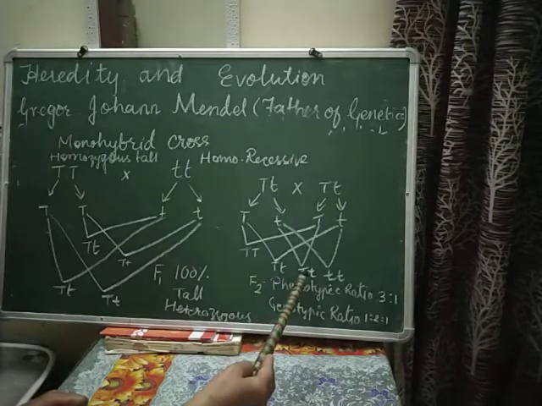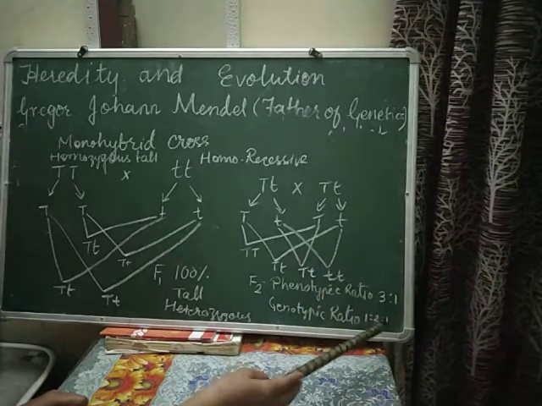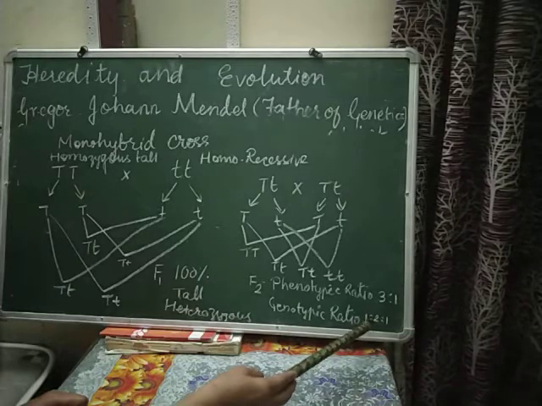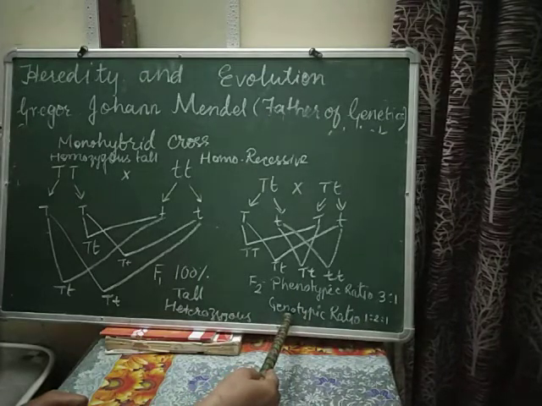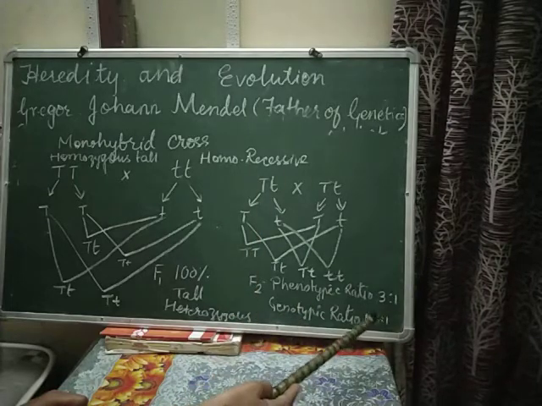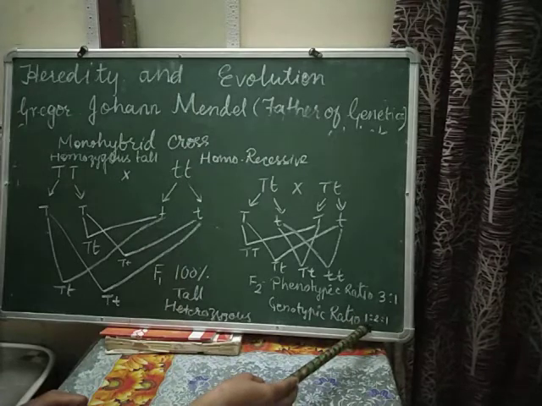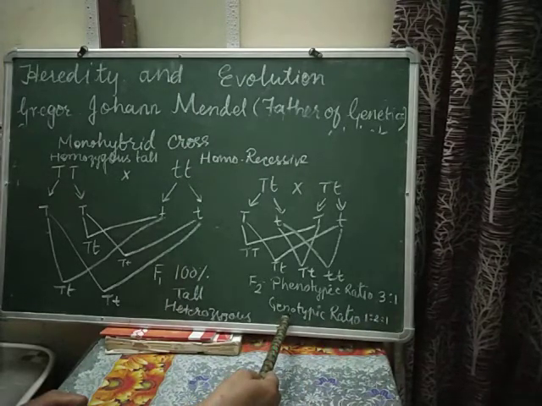So how many heterozygous tall do we have? 2. Now 1 we have the homozygous dwarf, okay. So the genotypic ratio that we obtain in F2 generation of the monohybrid cross is 1:2:1. So this is the genotypic ratio of the monohybrid cross, okay.